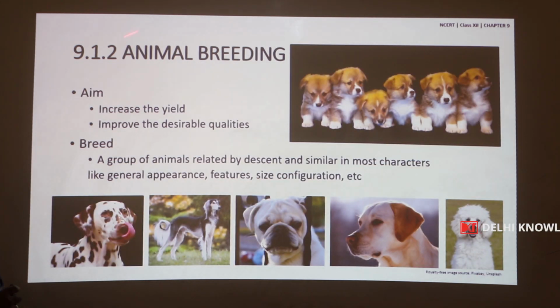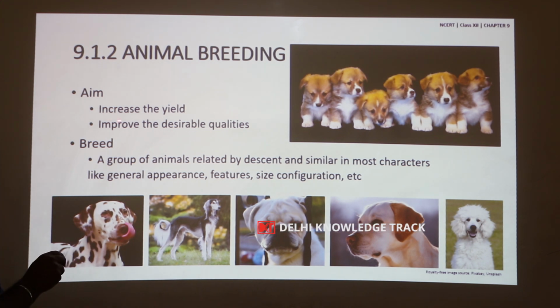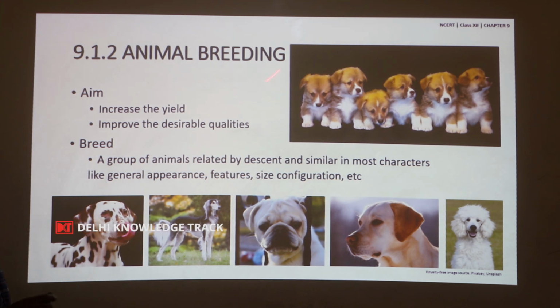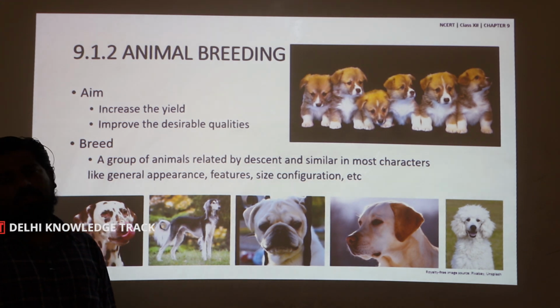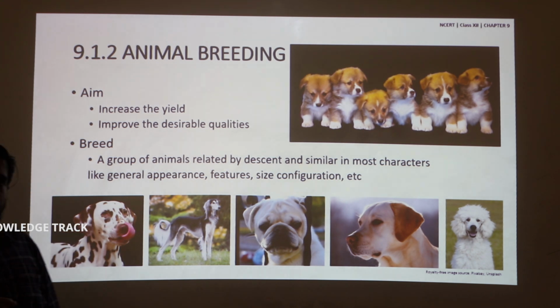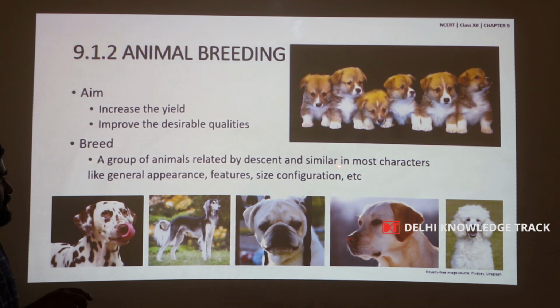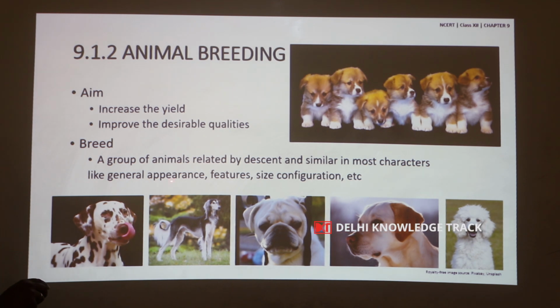Now, the second component of animal husbandry is animal breeding. The main aim of animal breeding is to increase the yield of the breed and to improve the desirable qualities such as disease resistance. So, breeding means mating or crossing of animals. An important terminology in breeding is breed. What is a breed? A breed is a group of animals related by descent and similar in most characters like general appearance, features, size, configurations, etc.